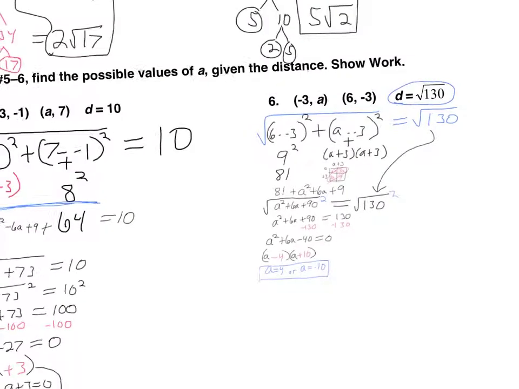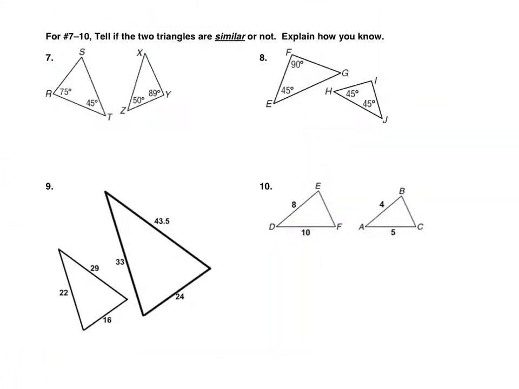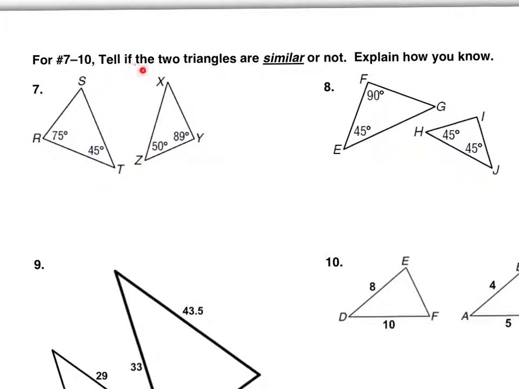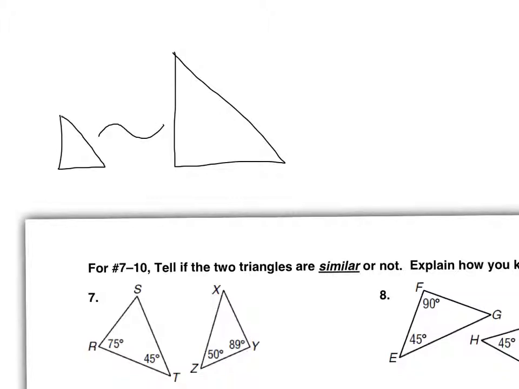Let's go on to the second page. All right. This page is all about similar triangles. So let's review what it means for two triangles to be similar, because that's what you have to do. Tell if the two triangles are similar or not. Explain how you know. All right. So two triangles are similar if one of them is just a bigger version of the other. This is the symbol for similar, this kind of wavy single line there.